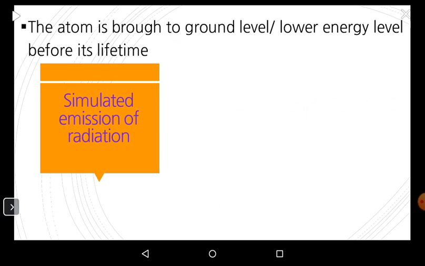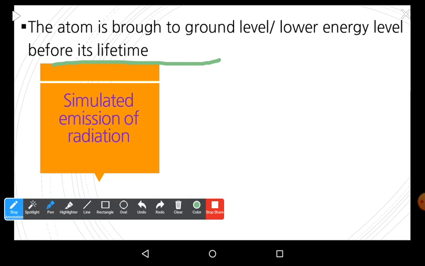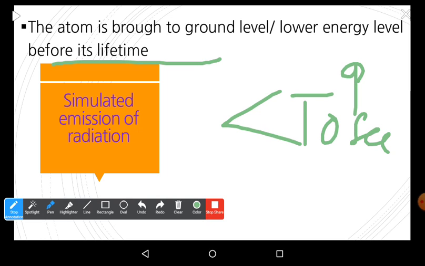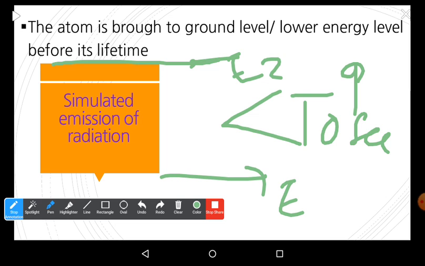The atom is brought to the ground level or lower energy level much before its lifetime. It means very much before 10 to the power of minus 9 seconds. So from E2 to E1, the atom is brought down, releasing two equal photons.